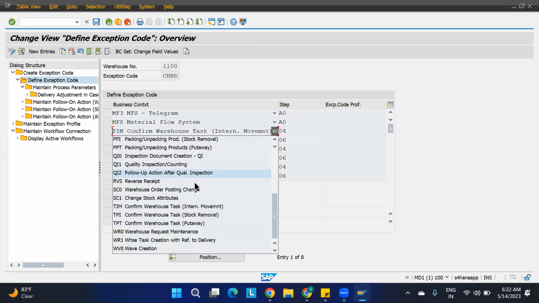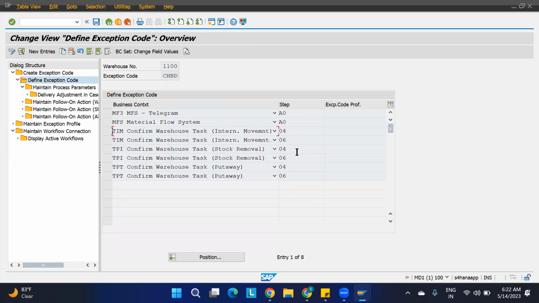These are the business contexts. In front of them they have given, see, only these many are selected, but mainly important for us are these two things. As of now, what I'm showing is confirm your task, putaway. And I'm going to show you what step they have assigned. Both things are the same, but the step is differentiated. Just go here.